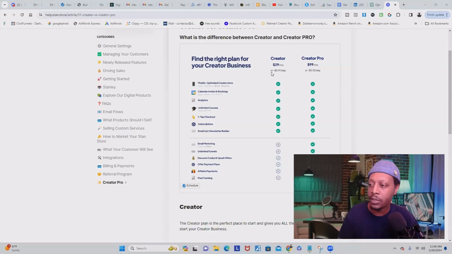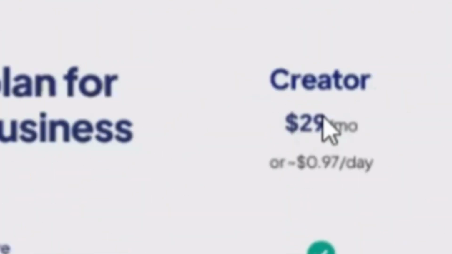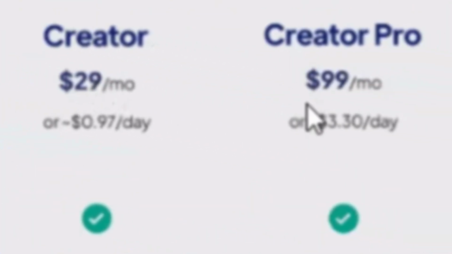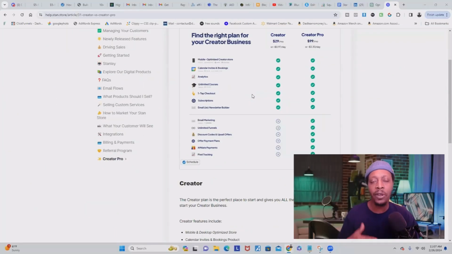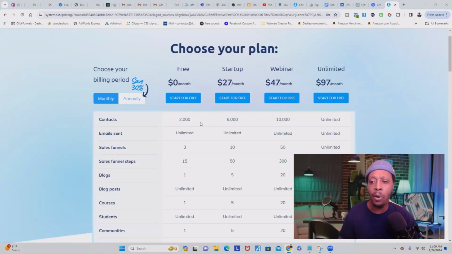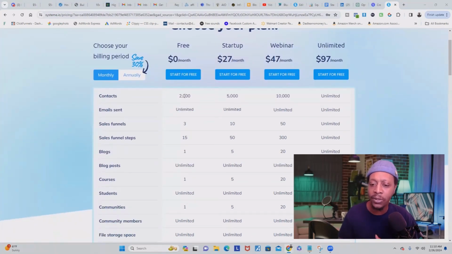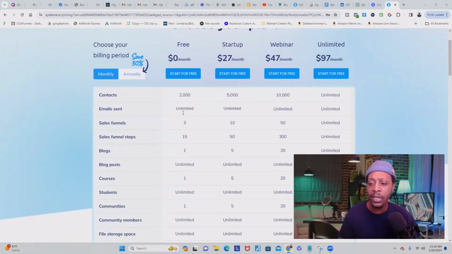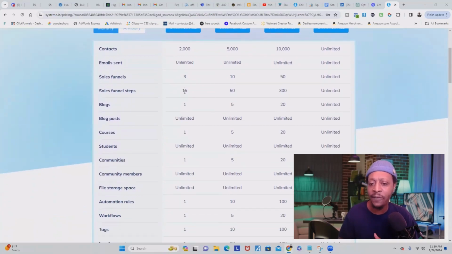Now, when it comes to pricing, Stan Store and System.io offer plans with varied features. Stan Store has a creator plan for $29 a month and a creator pro plan for $99 a month. However, it's important to note that Stan Store's free trial is limited to only 14 days. What sets System.io apart is its free forever plan, allowing you to build an entire affiliate marketing business without paying a single dime each month. This free plan includes 2,000 contacts, unlimited emails sent, 3 sales funnels, and 15 funnel steps.